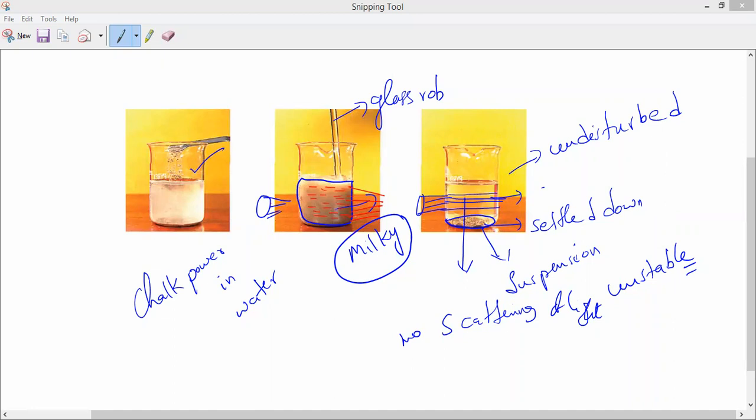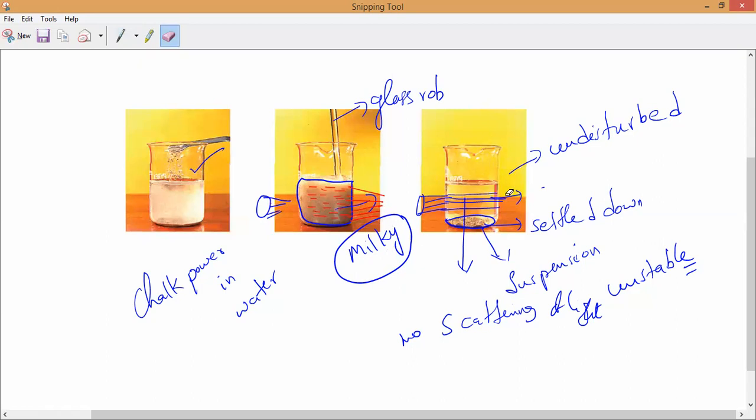Remember, all of you. Are you clear? A suspension scatters a beam of light passing through it only when it is disturbed. When it is disturbed, it has large particles floating inside the substance, so that they will scatter the light. Are you clear?